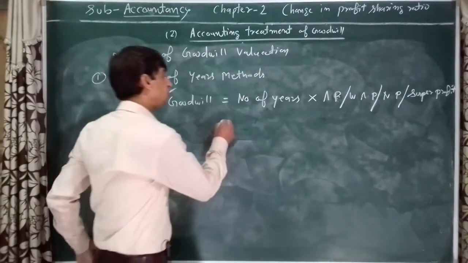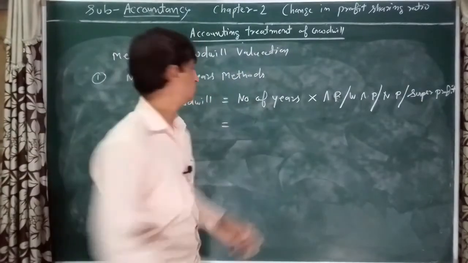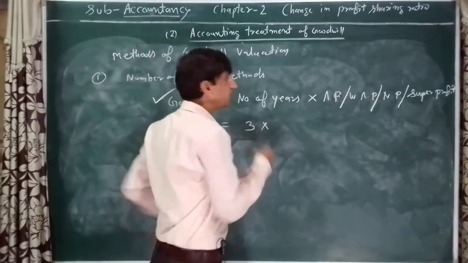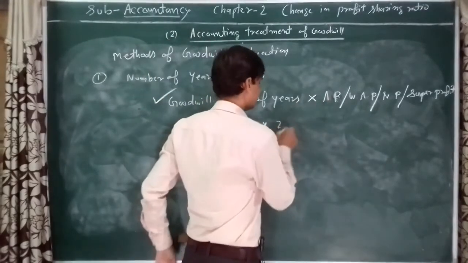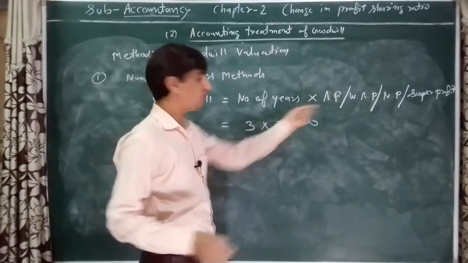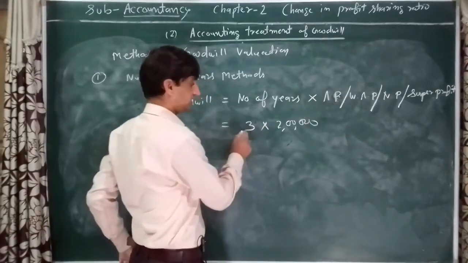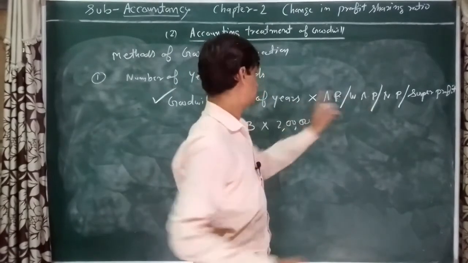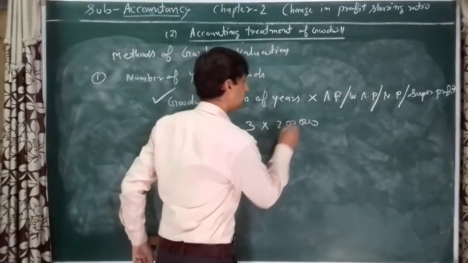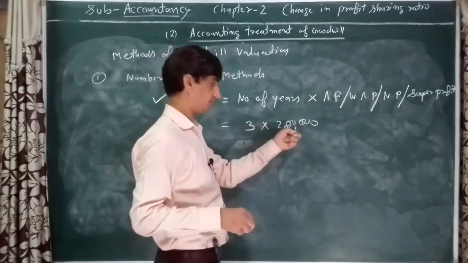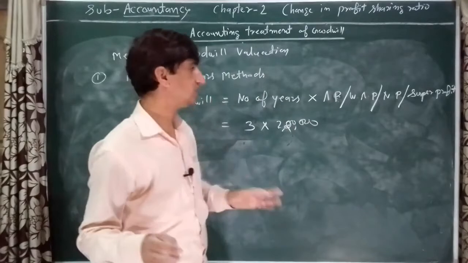Suppose you need to calculate for 3 years. So number of years 3 into average profit 2 lakh. As per base average profit, your value will be 3 into 2 lakh, 6 lakh. If you are using weighted average profit, suppose it is 2 lakh 20,000, so 3 into 2 lakh 20,000, 6 lakh 60,000.